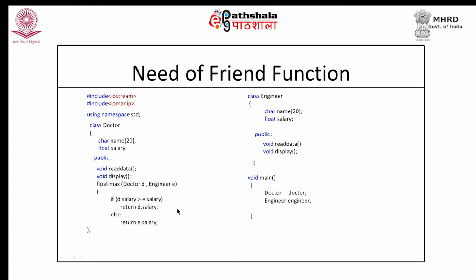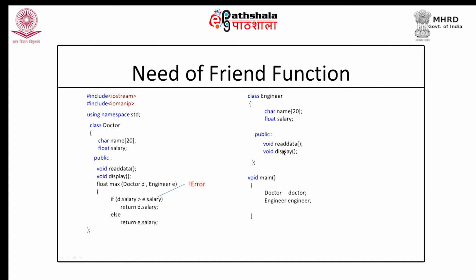This function looks fine, but actually it is not fine. Why? Because here the compiler is going to raise an error. Because here I am saying E dot salary. You would see that this max function is the member function of doctor class. It is not the member of engineer class.